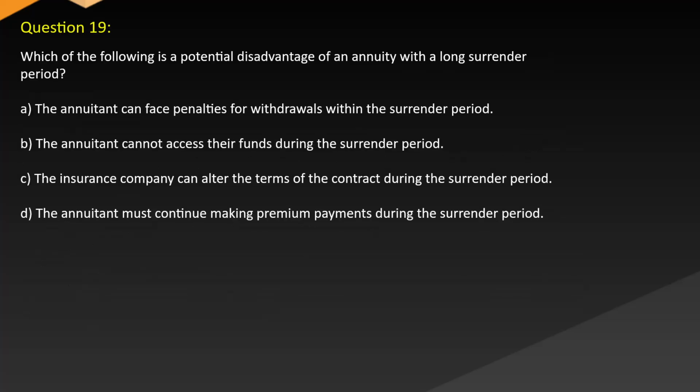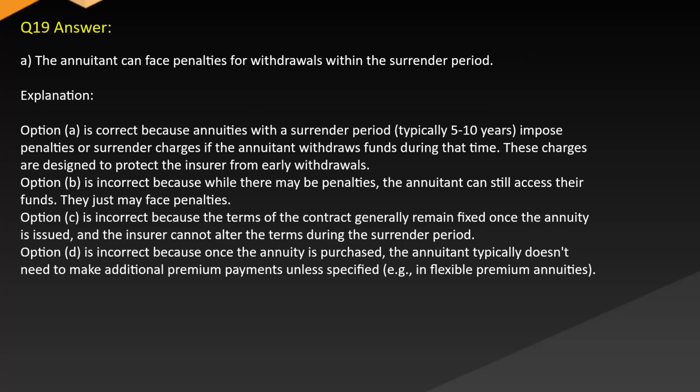Question 19. Which of the following is a potential disadvantage of an annuity with a long surrender period? A. The annuitant can face penalties for withdrawals within the surrender period. B. The annuitant cannot access their funds during the surrender period. C. The insurance company can alter the terms of the contract during the surrender period. D. The annuitant must continue making premium payments during the surrender period. Answer A. The annuitant can face penalties for withdrawals within the surrender period.